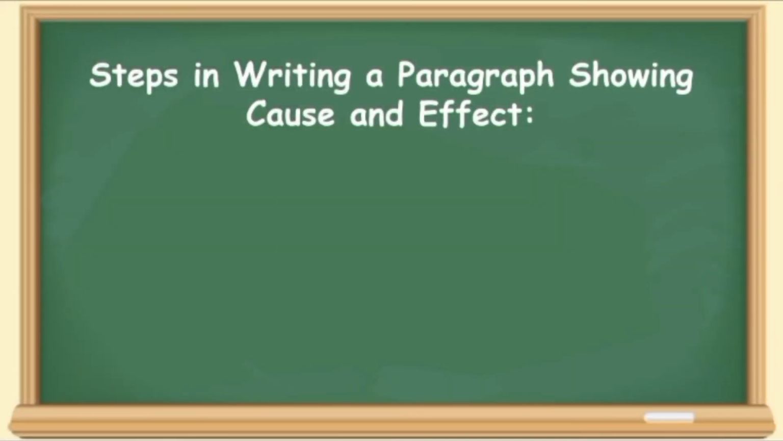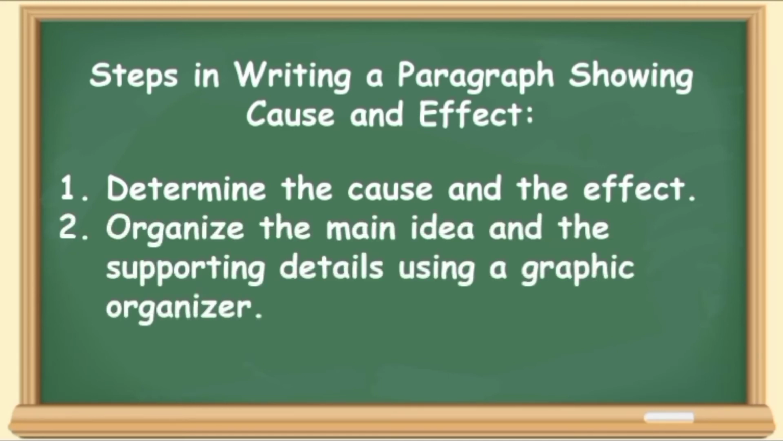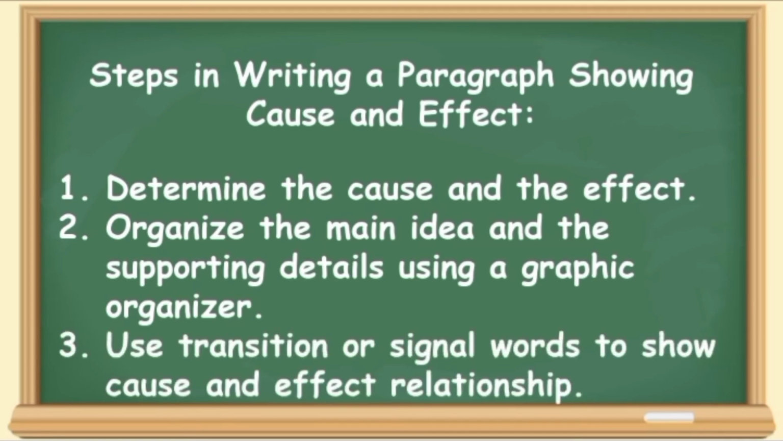I'm excited to see how you can write a paragraph on your own showing cause and effect relationship. Are you ready? Yes, it's just easy. You just need to remember the 3 steps. First, determine the cause and effect. Second, organize the main idea and the supporting details using a graphic organizer. And third, use transition or signal words to show the cause and effect relationship.